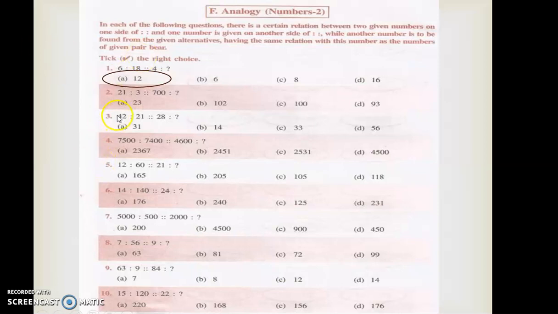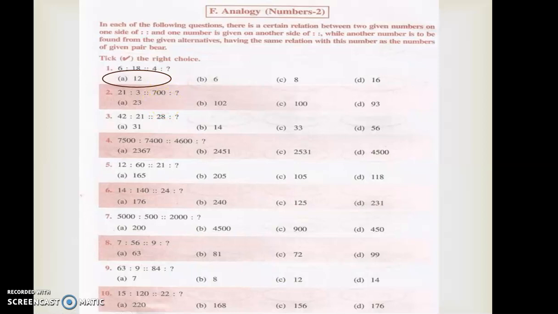See here, 21 is to 3 is there. 21 divided by 7 will be 3, correct? So 21 was divided by 7 in order to get 3. So I have to divide 700 by 7.